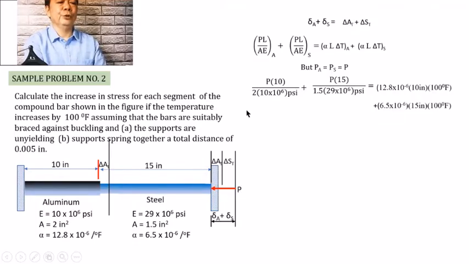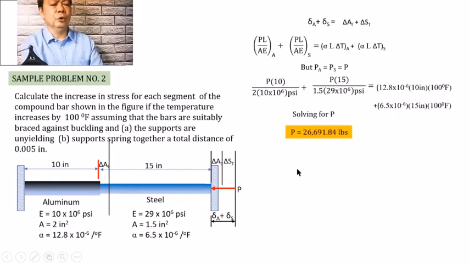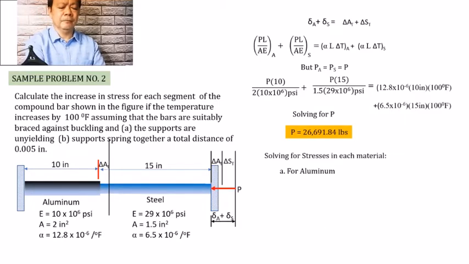And if we're going to use our calculator, entering this equation in our calculator, you can solve for the P, which is equal to 26,691.84 pounds. And so if we're going to solve for the stress, that stress is equal to the ratio of P over A. So that for the aluminum, the stress will be equal to P of the aluminum over the area of the aluminum, where P of the aluminum is equal to that of P that is already computed.